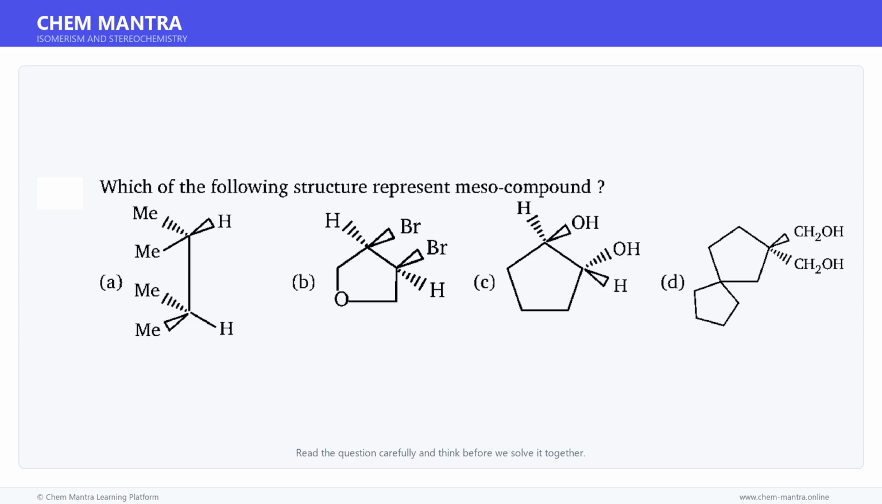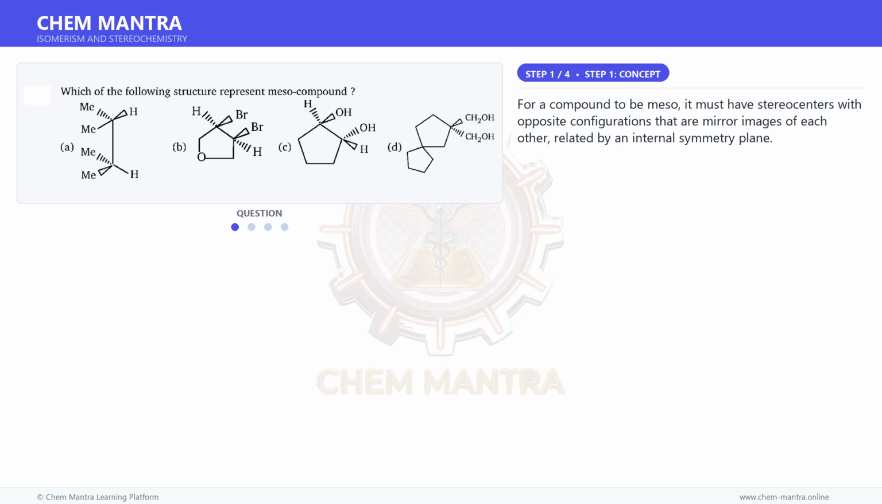Here is a question. Read it carefully and think about the answer. Let us solve it step by step. Let us first understand the key concept here. For a compound to be meso, it must have stereocenters with opposite configurations that are mirror images of each other, related by an internal symmetry plane.